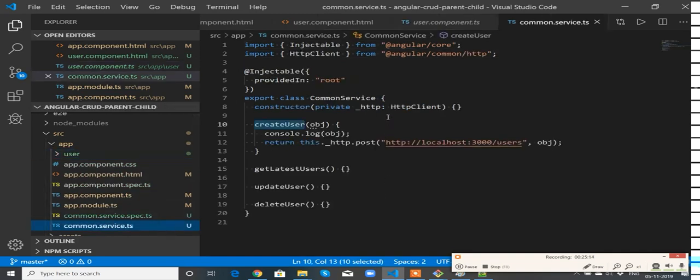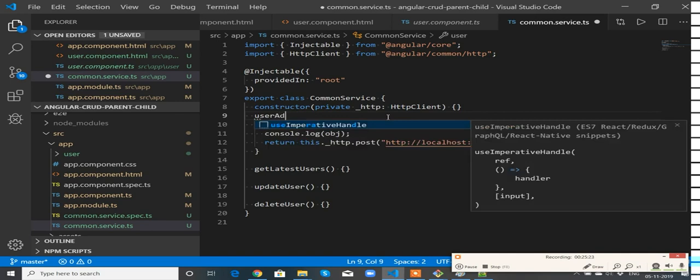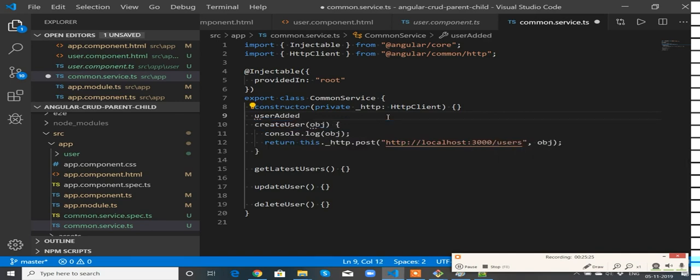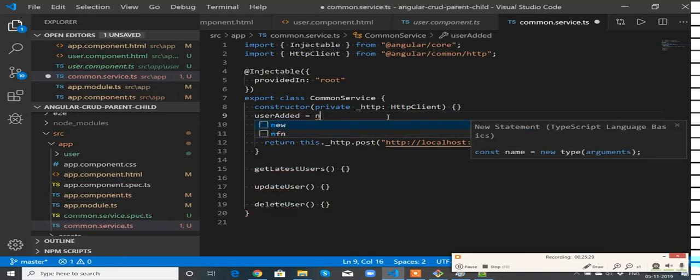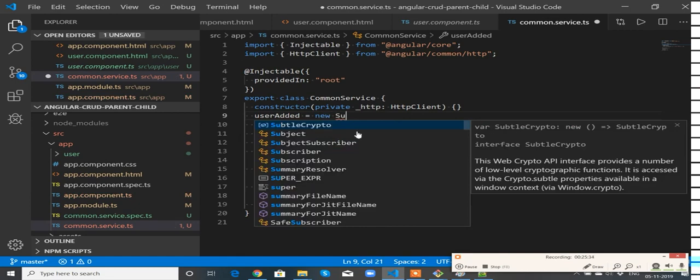Okay, now let's go to that particular service. Here let me create a variable called userUpdate or userAdded. This is actually a new Subject.